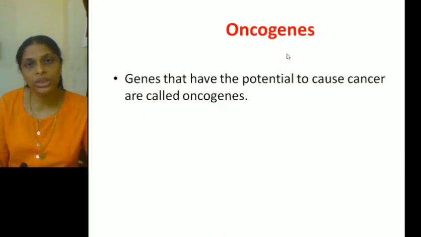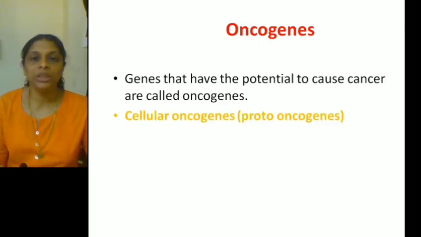So what are oncogenes? Genes that have the potential to cause cancer. Potential to cause cancer means that they have the ability to cause cancer. What is cancer? Uncontrolled division. So the genes which have the ability to make the cell undergo uncontrolled division, such genes are called oncogenes.